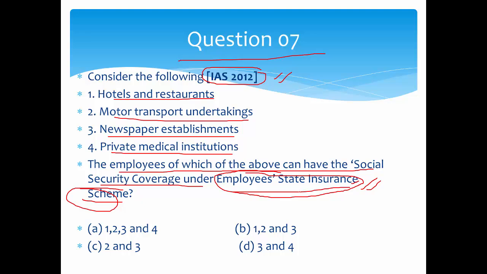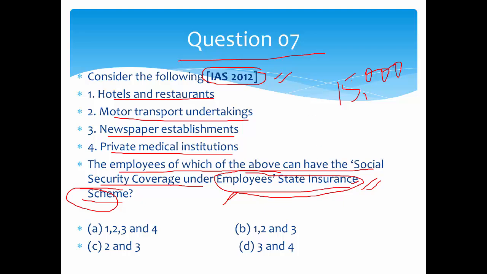And what is this Employees State Insurance Scheme? This is a scheme for all the workers working in India who have income below 15,000. All the private workers will come in this scheme, because there is no way to prove their income. And all those semi-skilled workers or mazdoors also come under this scheme.